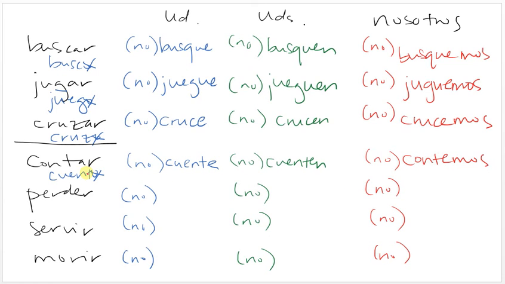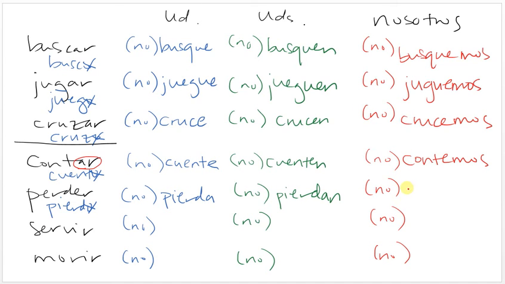There's no stem change because it is an AR verb. Okay, for perder, the yo in the present tense is pierdo. Drop the o and add the opposite ending, which is an A. So pierda or no pierda. For ustedes, pierdan or no pierdan.